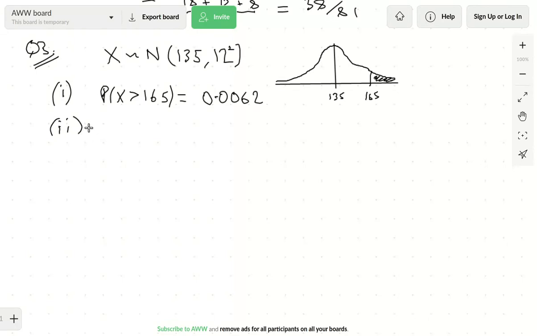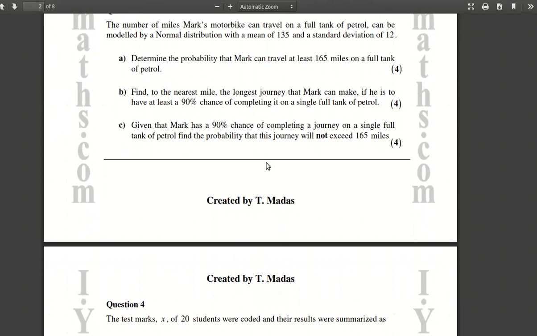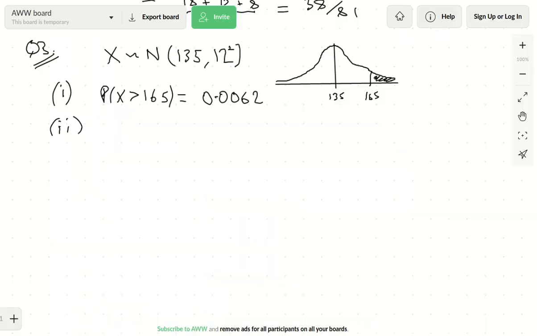The next one may well have done, because the next one is slightly confusing, a fair bit confusing actually. It's one of these ones where it's pretty obvious we've got to use the inverse normal though. We're finding to the nearest mile the longest journey that Mark can make if he is to have at least a 90% chance of completing it on a full tank of petrol. Now, this one's not so bad, provided once again you're willing to draw a diagram. Now I'm just going to draw the same diagram as above, really.